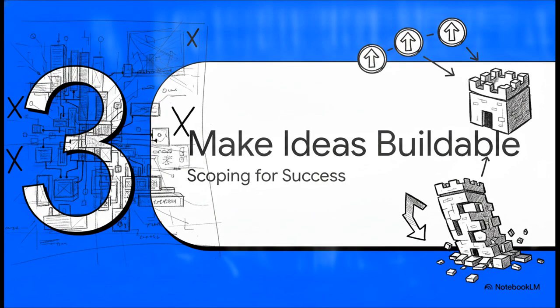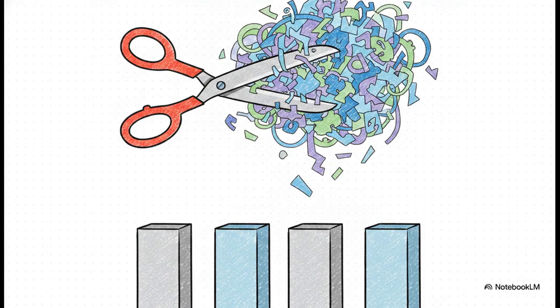All right, Section 3, making your idea buildable by scoping for success. Having an AI coding assistant is amazing, sure, but it doesn't mean every single wild idea is instantly achievable right out of the gate. We need to know how to properly scope our projects so they don't just collapse under their own weight. To evaluate if your app is achievable, you really have to look at the foundational data flow.